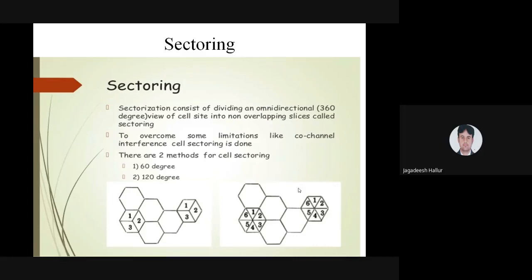If you are using 120 degree sectors, you have to divide a particular cell into 3 sectors: 1, 2, 3. If you want 60 degree sectors, this has to be used for suburban areas. 120 degree sectors are for suburban areas where the population is less. Where the population is more, they go for 60 degree sectors.